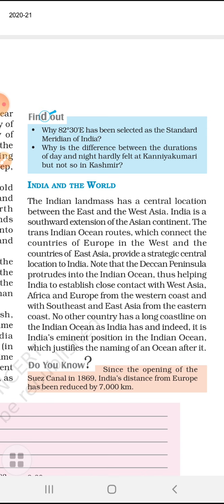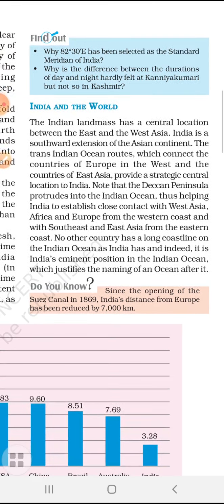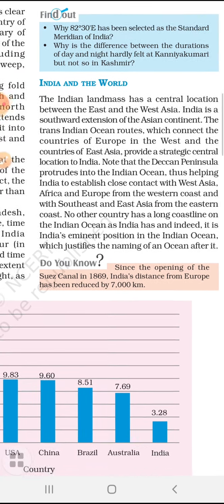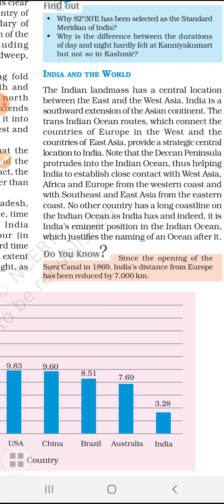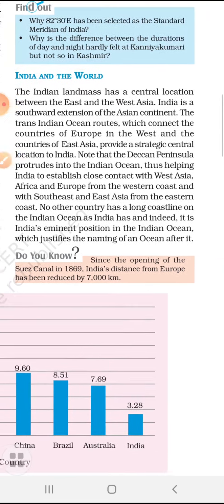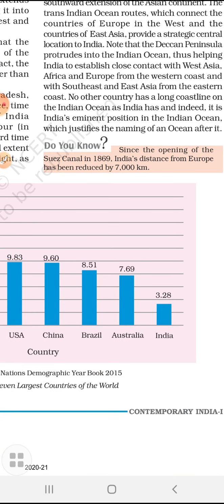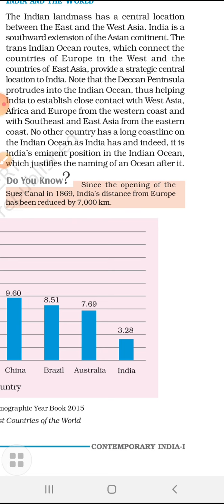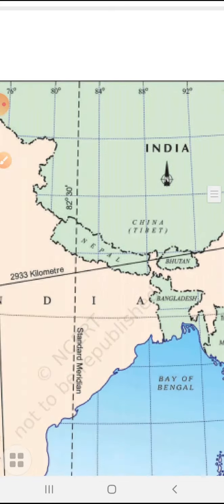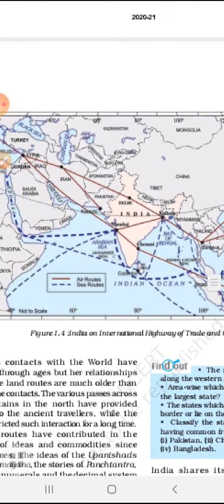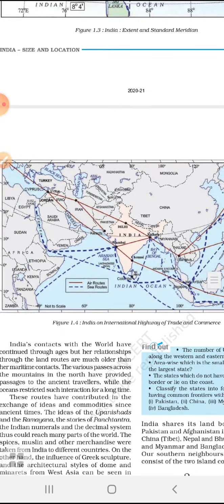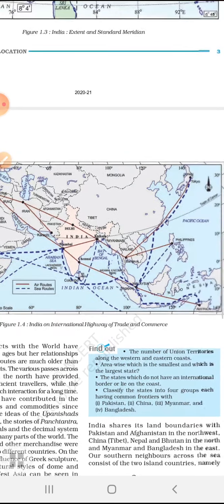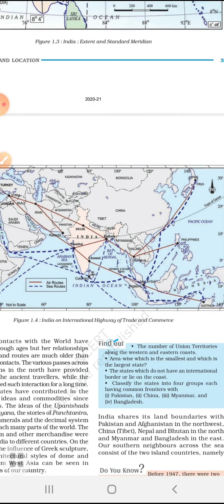Europe on the western coast, and East Asia on the eastern coast. No other country has a long coastline like this, and the Indian Ocean has, and indeed it is India's eminent position. Eminent position is a very important position. Because of that, we have many contacts with other countries. If you see this diagram, we can understand very beautifully the international highways, trade and commerce, not only today but in ancient time even.